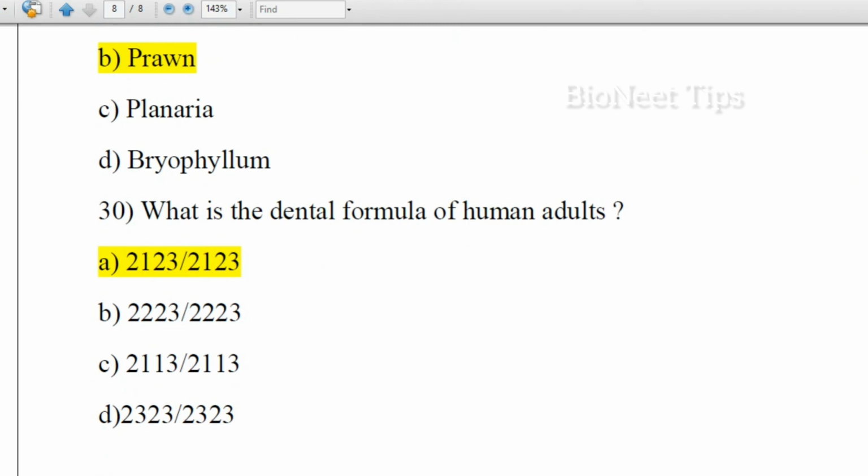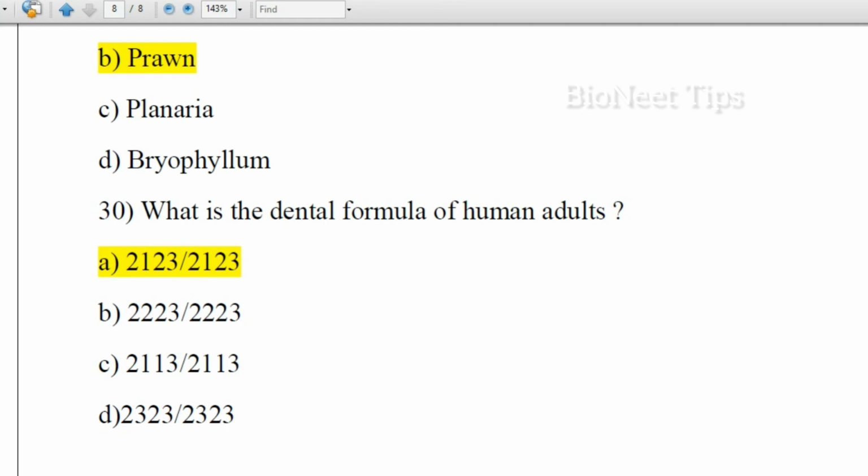What is the dental formula of human adults? 2123 by 2123, 2223 by 2223, 2113 by 2113, 2323 by 2323. So here the correct answer is 2123 by 2123.